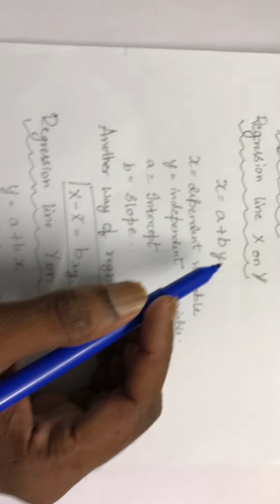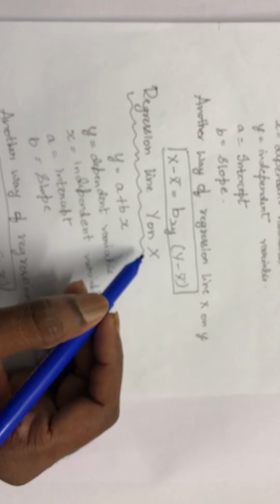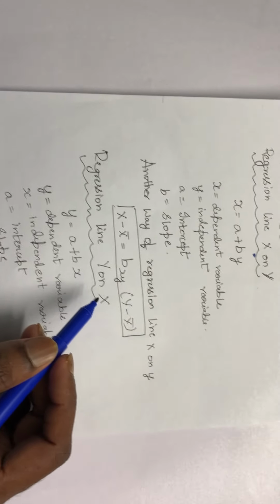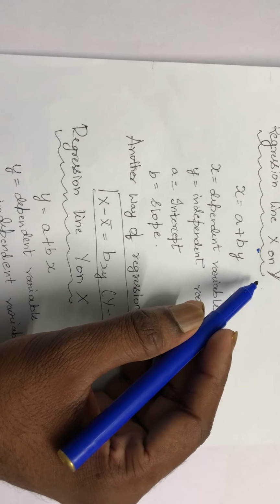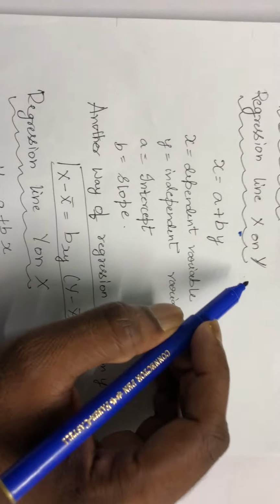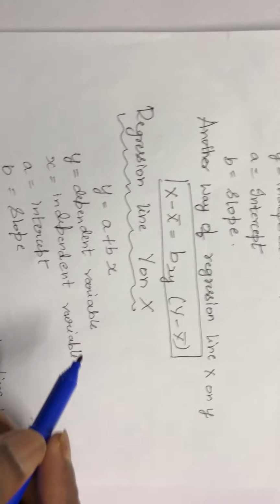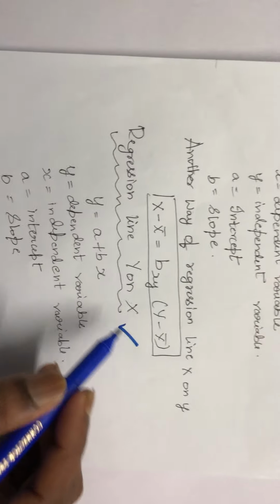Now there can be regression equation x on y, and regression equation y on x. What do you mean by this? Very important point, concentrate. When do you use regression equation x on y and when do you use regression equation y on x?